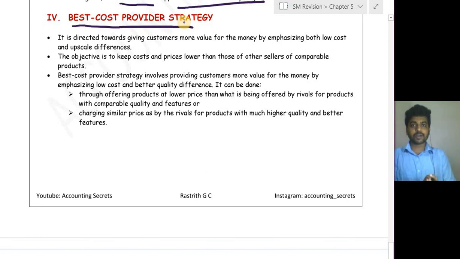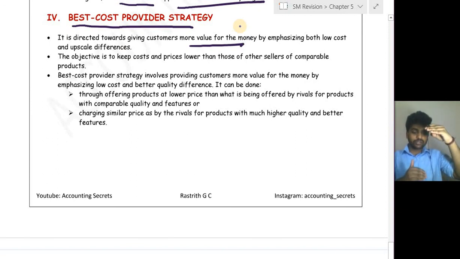Next and last concept is best cost provider strategy. Best cost provider strategy is simple. A best cost provider is the one who provides the same kind of product at a lower price than their competitors, or who provides a superior product, that is a more advanced product than the existing product, at the same price. Then he will be said to be a best cost provider. It is directed towards giving customers more value for the money. How? If you reduce the price and give the same value, then the value is more. Or you keep the price the same but provide more features, because of which again the value is more.